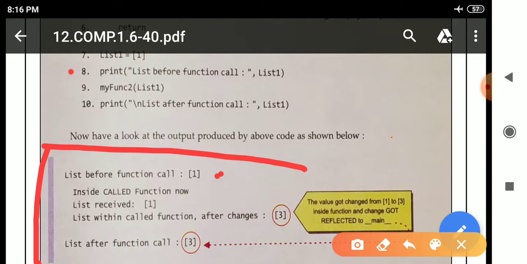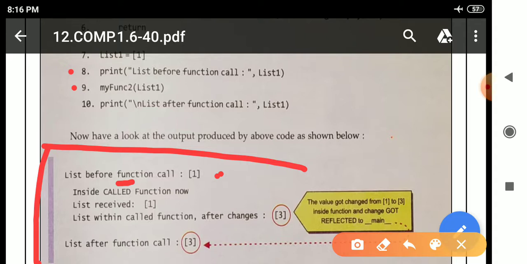After that, in line number 9 there is a function call, that is why Python will move from line number 9 to the function definition, and after that it will move inside the function. So in the function definition there is backslash n, that is why, see here, a space is left, means one line is left here, and after that backslash n, backslash t.